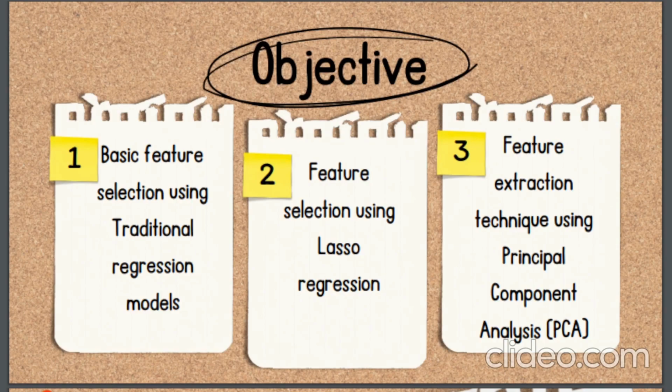This experiment is significant as it delves into understanding the determinants of life expectancy and evaluating the efficacy of machine learning techniques for predictive modeling. First, basic feature selection using a traditional regression model. Second, feature selection using lasso regression. And third, feature selection technique using principal component analysis. And finally, we present a comprehensive analysis of the results and compare the performance of different techniques, highlighting the strengths and limitations in predicting life expectancy.